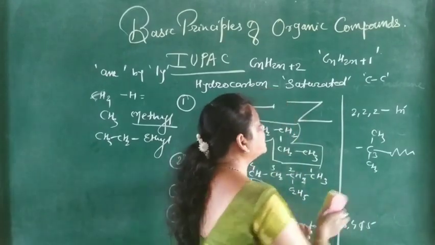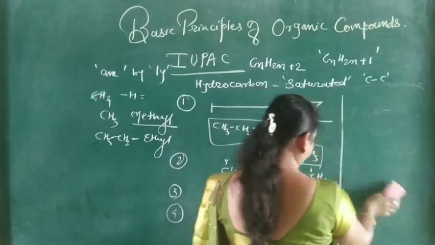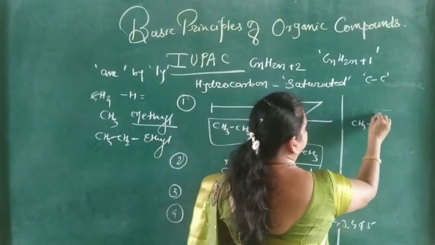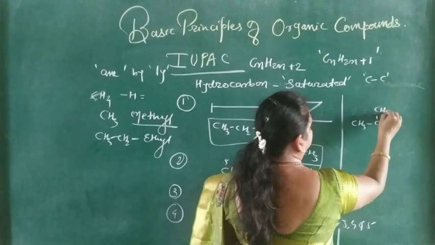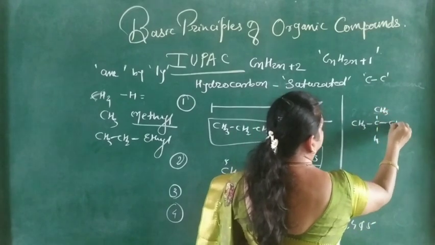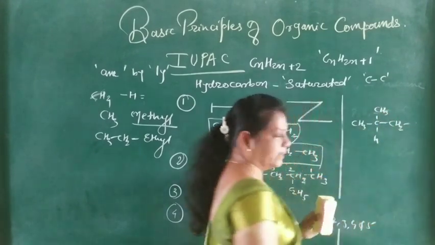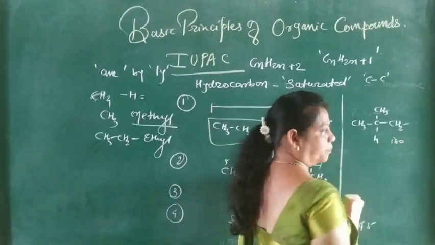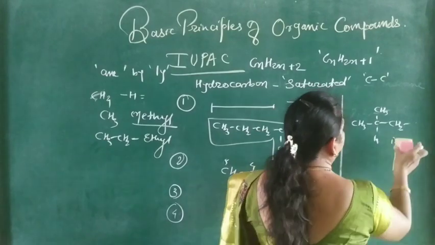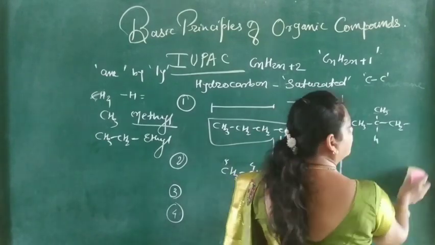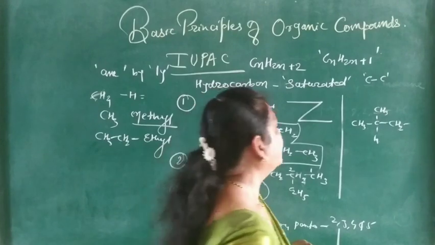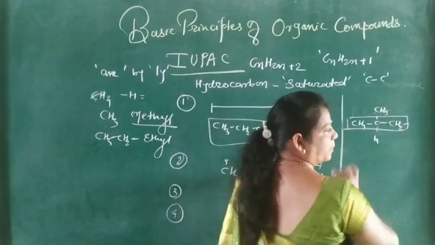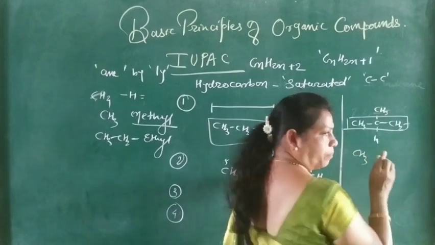If composite alkyl groups are present, like CH3, CH, CH3, CH2 in this way, then it is called the iso group. In the common name, the iso group is called isopropyl or isobutyl.